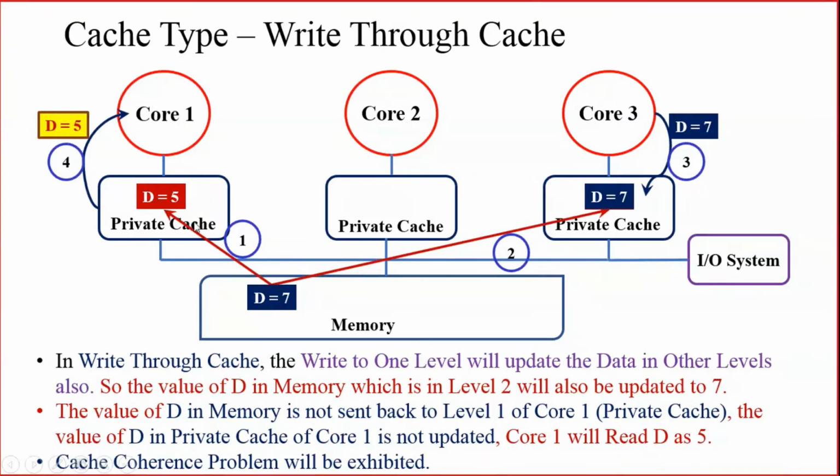But the upper level cache, that is the cache memory present in level 1 of other cores, will not be updated. So if any other core is reading the data from the level 1 private cache of itself, it won't get the updated data. It will get only the previous data. So in write through cache also the cache coherency problem is there.